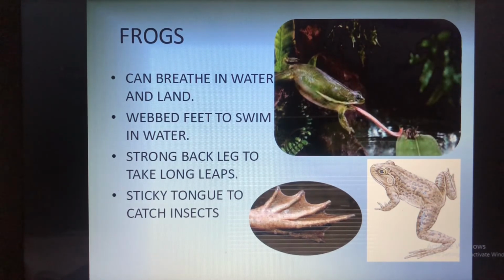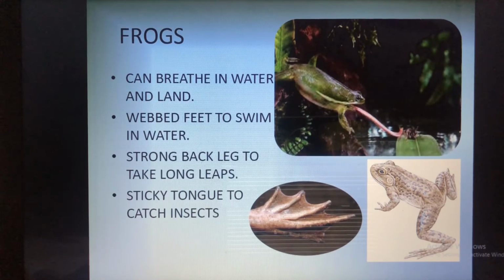Now you might have seen the frogs, isn't it? Not only in the water, but you can see them on the land also. So frogs will usually live in the ponds. Frogs can stay both in the water as well as move on the land. They have strong back legs, which will help them in leaping and catching their prey.